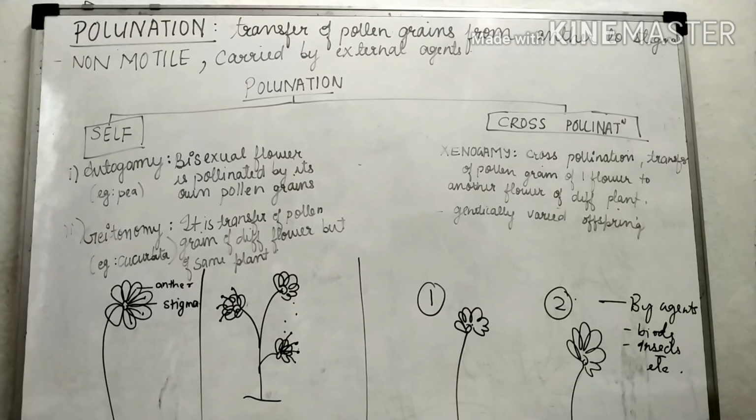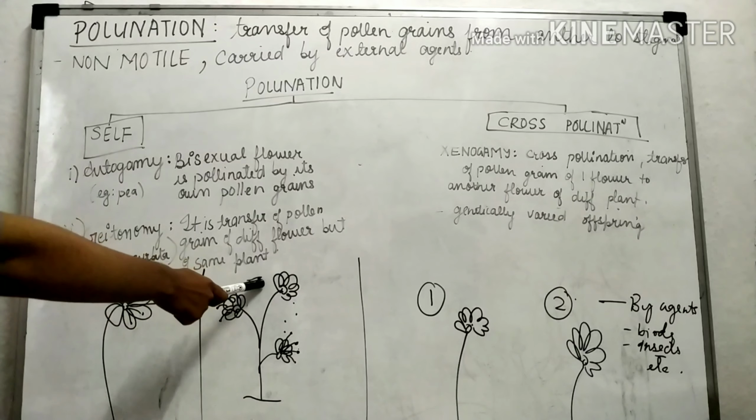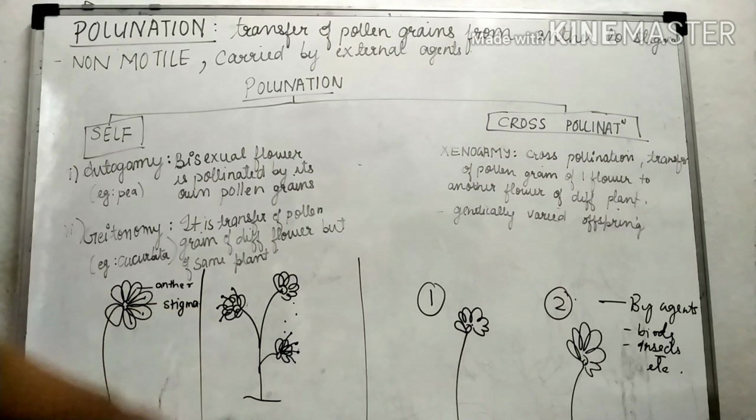Now the next, gaetonomy. Gaetonomy is the transfer of pollen grains from a different flower but of the same plant. Here the transfer of pollen grains happens within the same plant. It will be between two flowers, like the second flower or the third flower present on the upside or the downside. Here I have drawn a diagram. You can see it is the same plant, but the pollen grains are falling from the upper flower to the lower flower. The best example of gaetonomy is curbita.